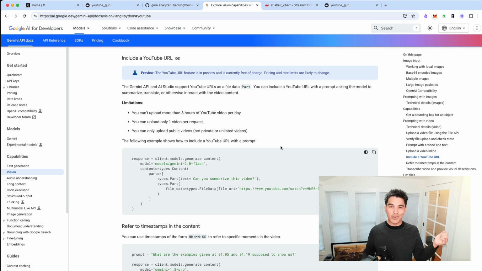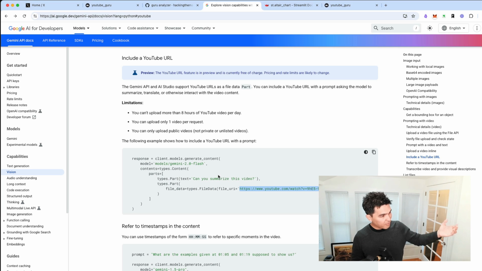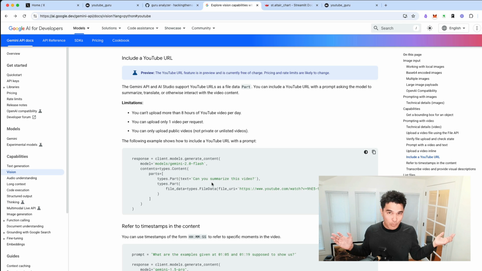to get it to do any analysis of a YouTube video. One benefit of using Google's products is these are nicely tightly integrated. Google owns YouTube, so they've already probably analyzed every YouTube video and incorporated it. And so now I can just pass in a URL directly and then pass it to the generative AI client here, and I can pass it a prompt such as, can you summarize this video?